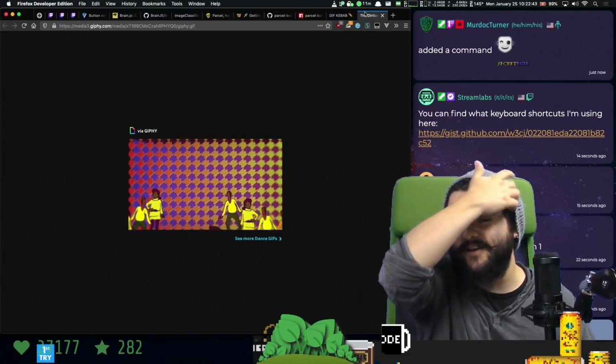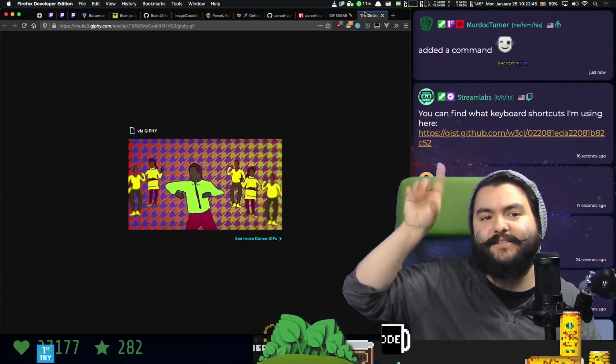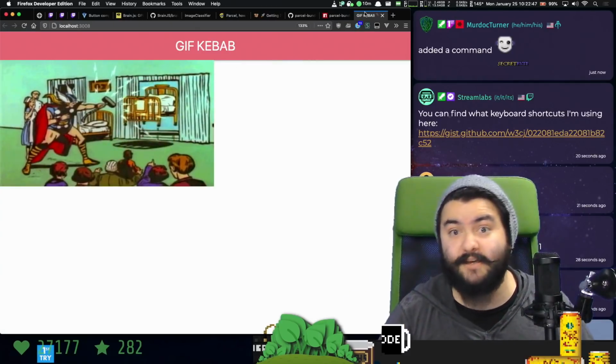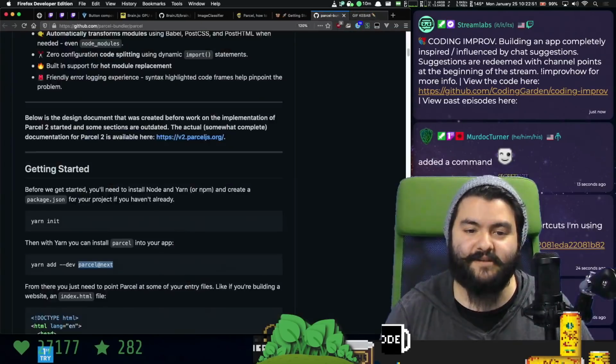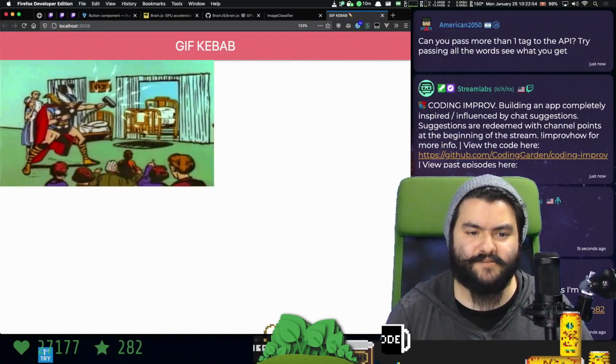Oh, thank you, Murdoch. Much appreciated. Yeah, if you click that link, it's a general overview of keyboard shortcuts that will work absolutely anywhere. You don't need anything installed. And those are the ones that I use. Let's close some tabs.